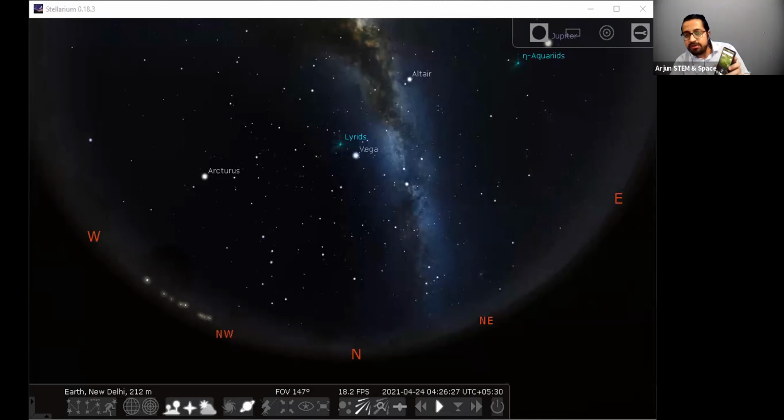So basically on my phone now, I have one app installed called Sky Safari. I have an Android based mobile, so for that, I have used Sky Safari. I have already provided you the link for Sky Safari in the mail. If you are using an Apple based system, you can use the software SkyView Lite. I've given both of them because they are free of cost. They are open source and you can easily use them without paying any money.